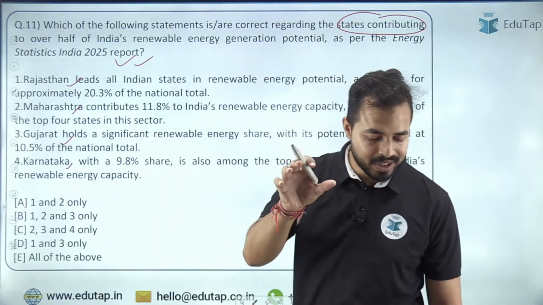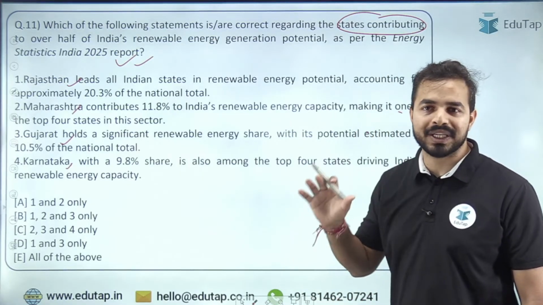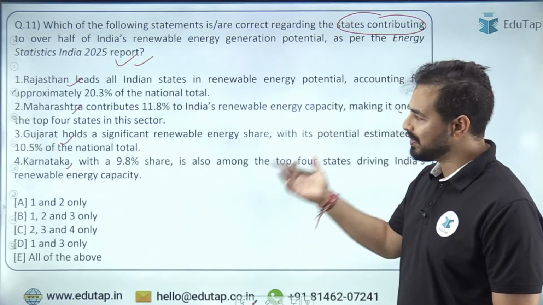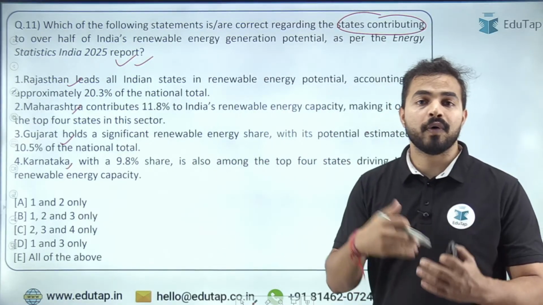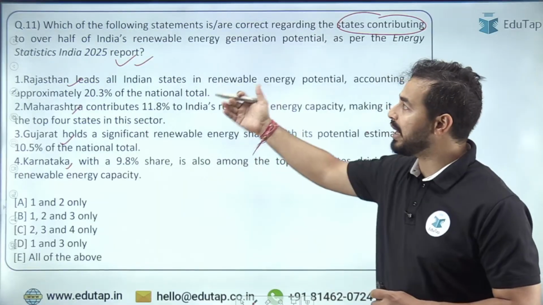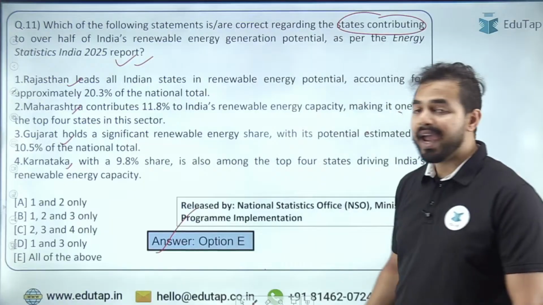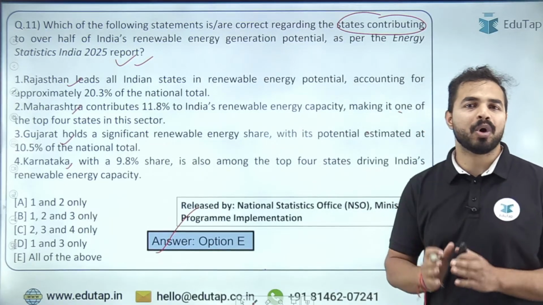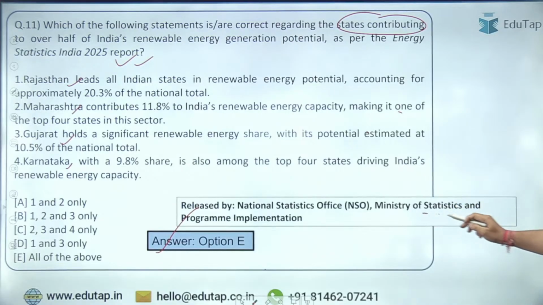So the question is on the names of these states. And I can see in the chat box most of the people are going with option E, that is all of the above. Yes, all these states are basically responsible and they account for over half of the India's renewable energy generation potential. So option E is the right answer. And now when we talk about the releasing body of this report, the releasing body of this report is NSO under the Ministry of Statistics and Program Implementation. I hope this part is clear to all of you.